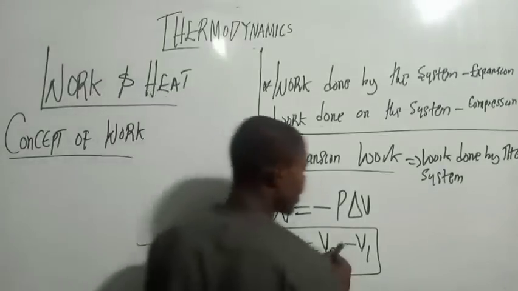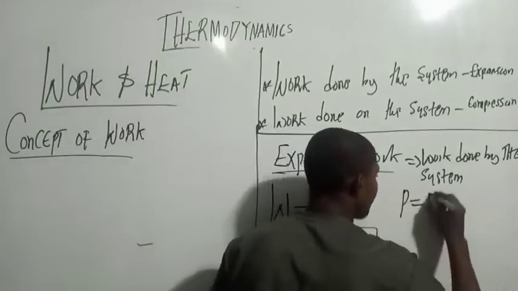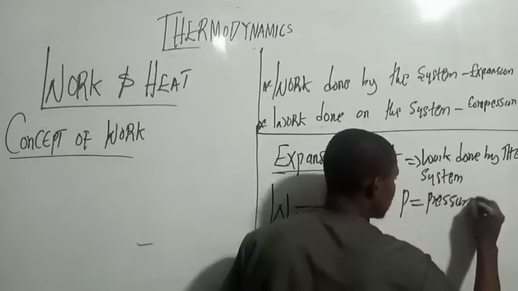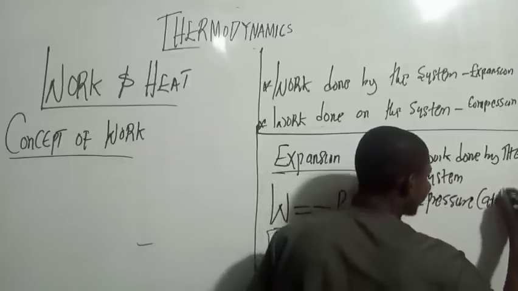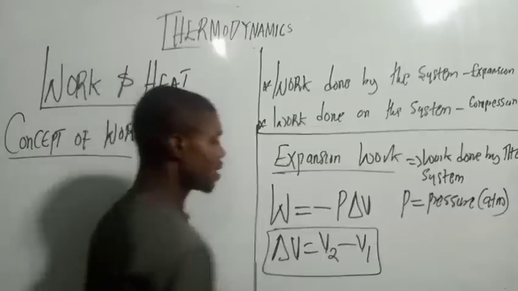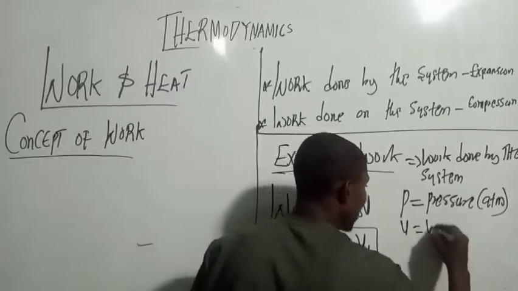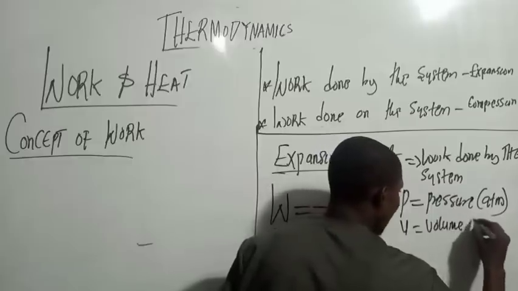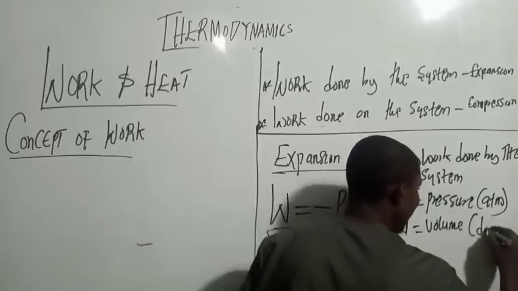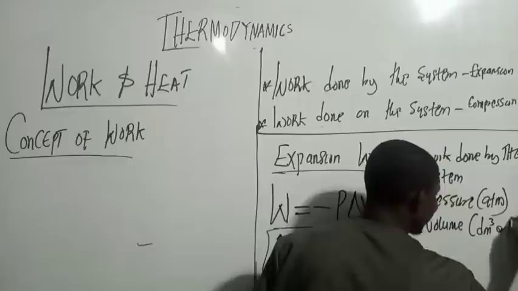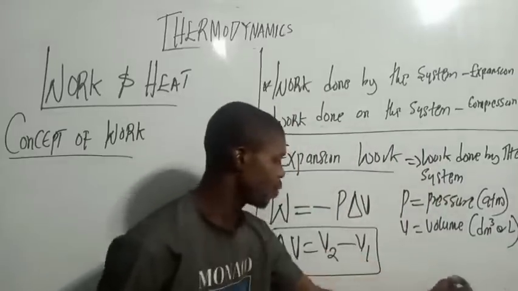Now this P is my pressure. My pressure must be in ATM. Then V is my volume. My volume must be in dm³ or liter. You must understand these things very well.